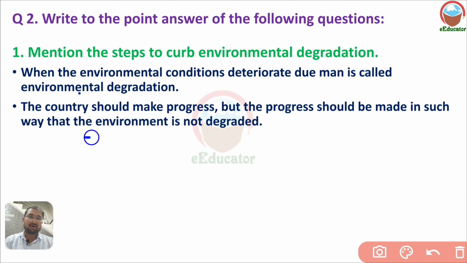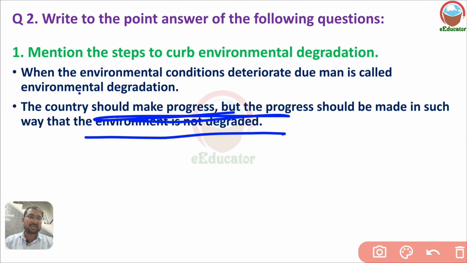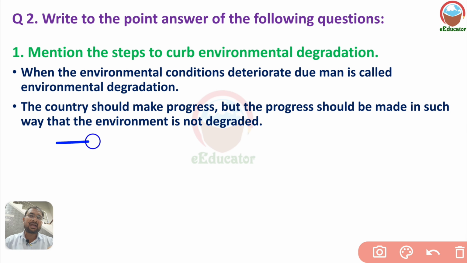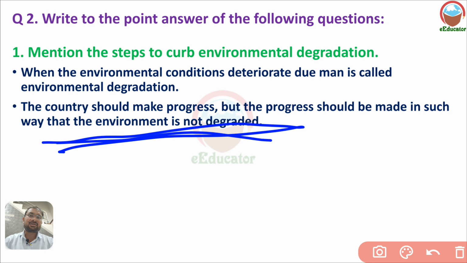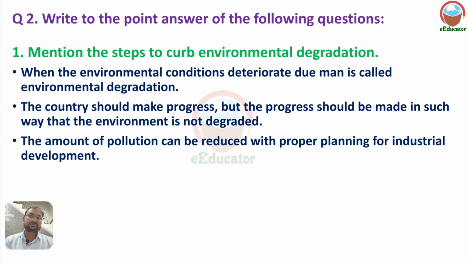All countries require progress, but they should progress in such a way that it does not harm the environment, does not cause pollution, and does not degrade the environment. The amount of pollution can be reduced with proper planning for industrial development.